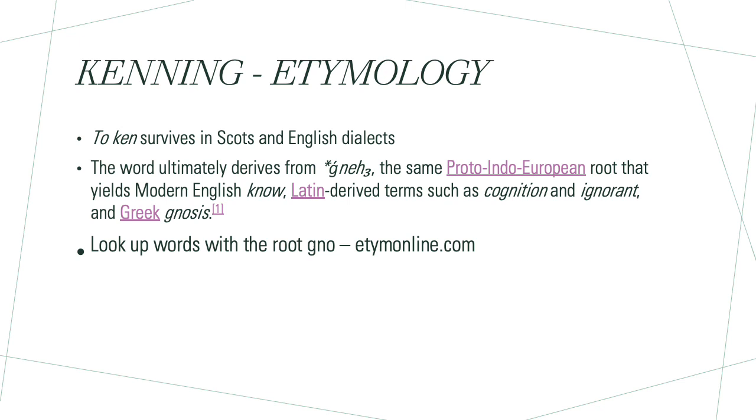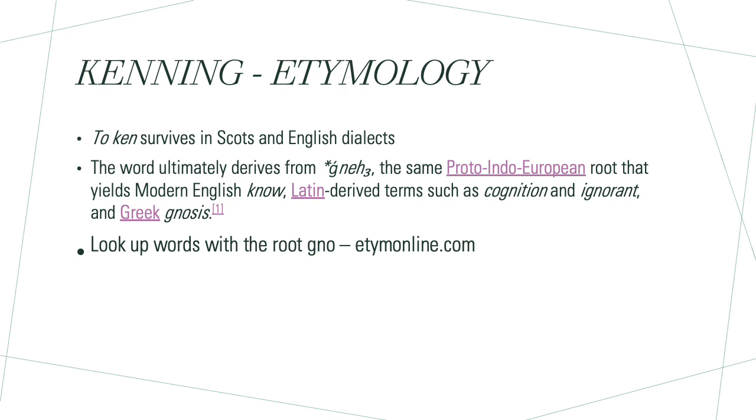The word ken ultimately derives from a Proto-Indo-European root that's spelt G-N-E-H, but that G would be pronounced as a hard sound, so kn, kn. And that's where we get the word know from. So you know the silent K that we still have, originally you would have pronounced that with that G with the little accent on the top, so it would have been kn, kn. I know, I know. Whereas we drop the K, because it does sound silly, and we now say I know.